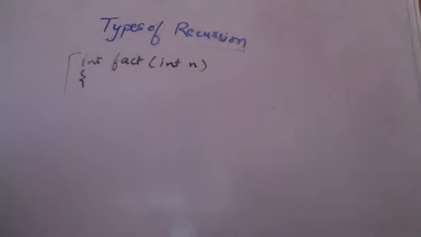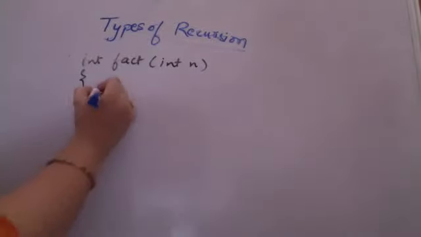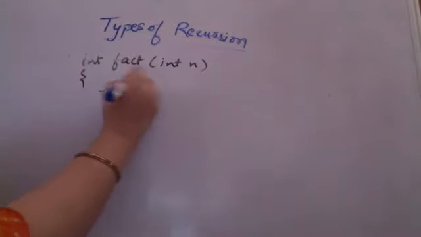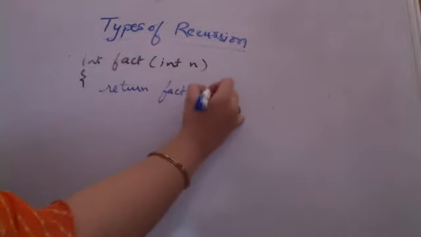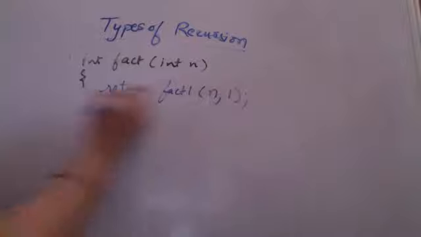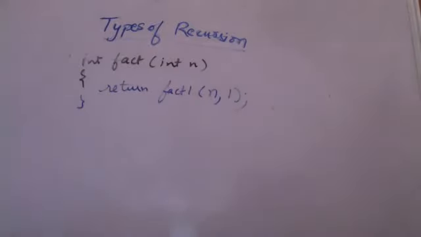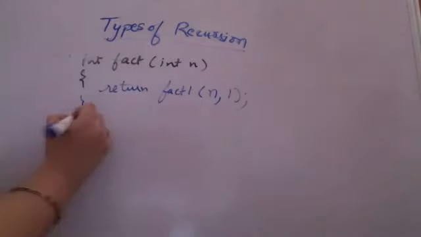Now when I am calling the function for integer n, in this case now I am calling another function. Within this function, say I am calling factorial1, and this factorial1 I am calling on n comma 1. We'll just understand what this means. One is the additional parameter that we are taking.